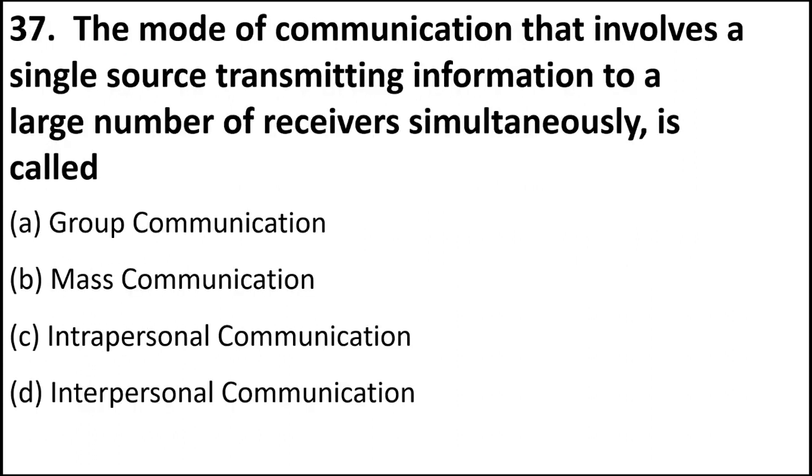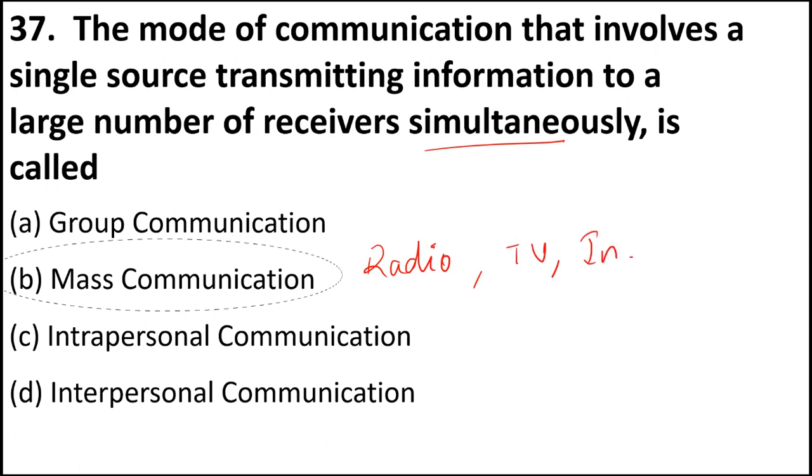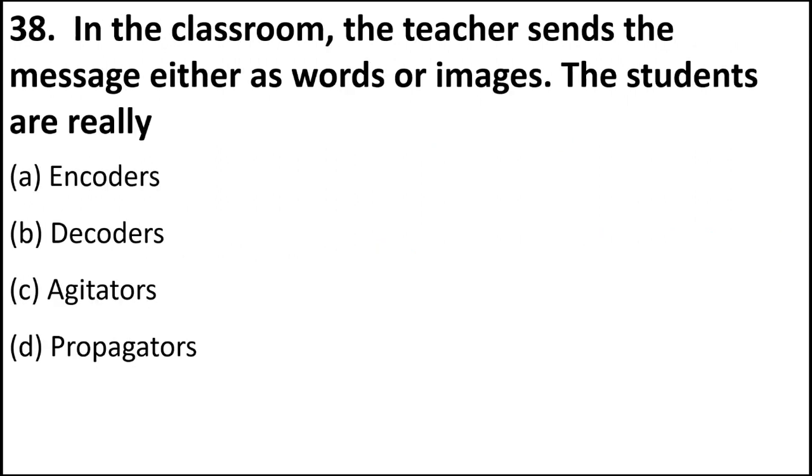Next question is the mode of communication that involves single source transmitting information to a large number of receivers simultaneously, means together at once, is called mass communication. For example, your radio or your television or your internet, all these are examples of mass communication. Your newspapers, which is called print media, is also an example of mass communication.